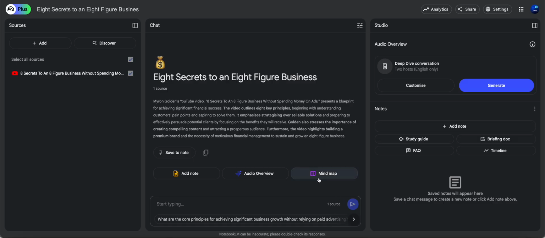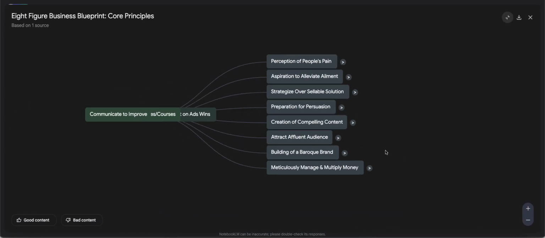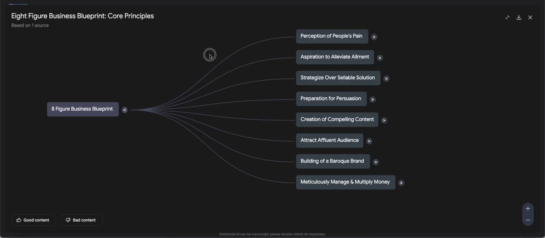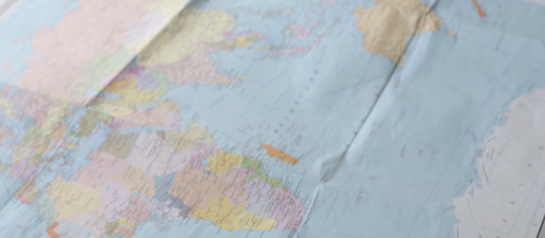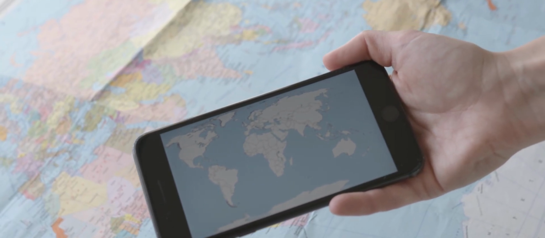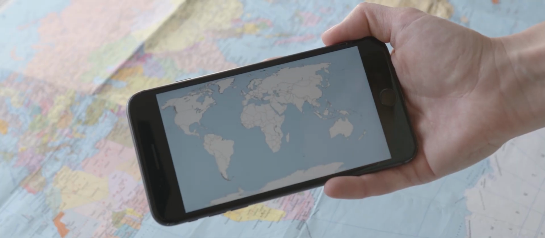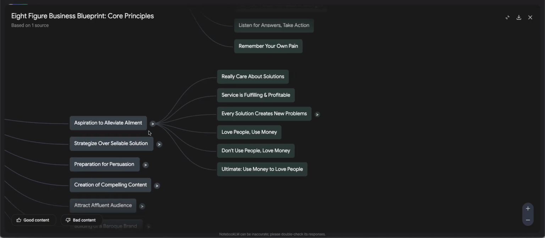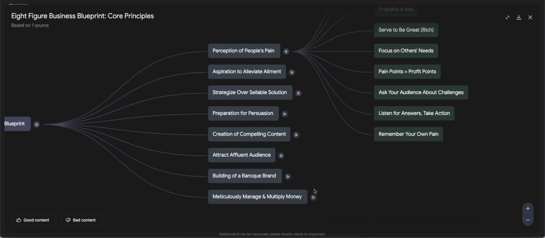But look at this feature. This is what made me want to create this video. We're creating a mind map of the content, of our data. This is next level. Every single bit of information that is in my data sources, in this particular case, one data source, which is the YouTube video, it has now generated exact topics to kind of depict from, and I can go in and just expand on this as much as I need to, and then I can ask questions about it. I mean, this is just ridiculous.